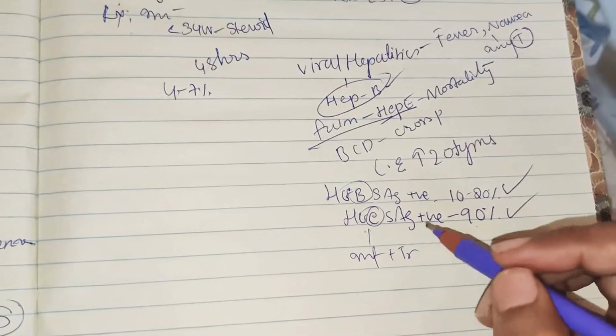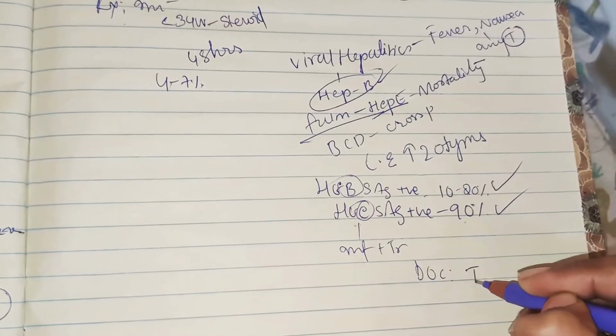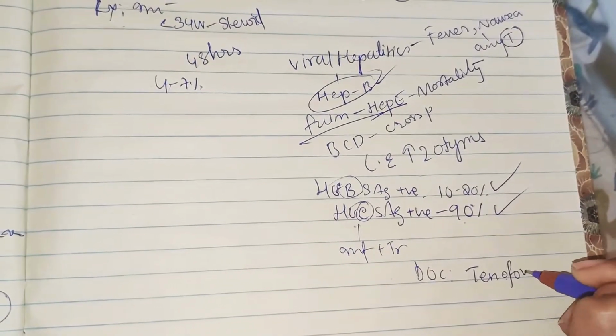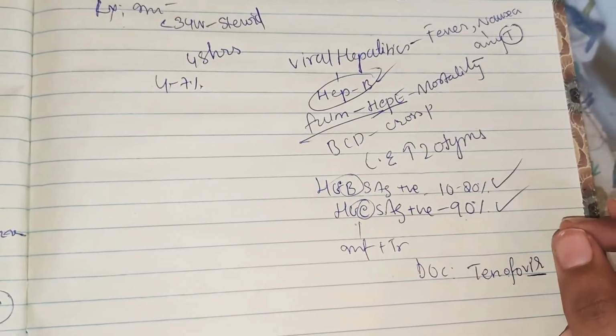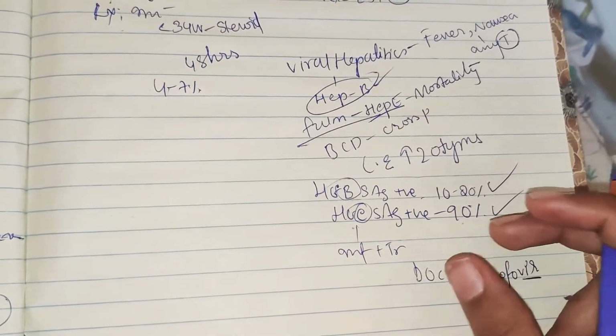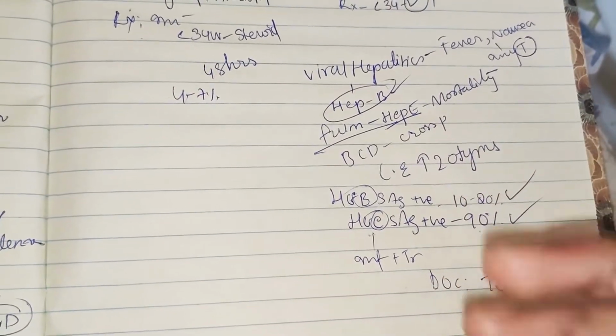So now coming to the drug of choice. What drug of choice should be given for viral hepatitis? That is tenofovir. Tenofovir. So in the word you can see vir for virus. Okay. The route of delivery is not changed due to hepatitis. Breastfeeding is also not contraindicated, so the person can use it during breastfeeding.